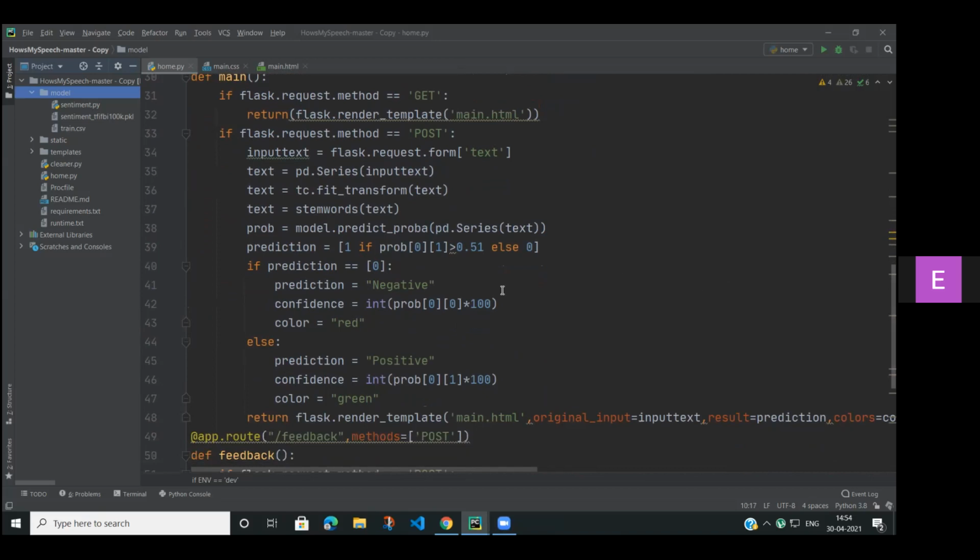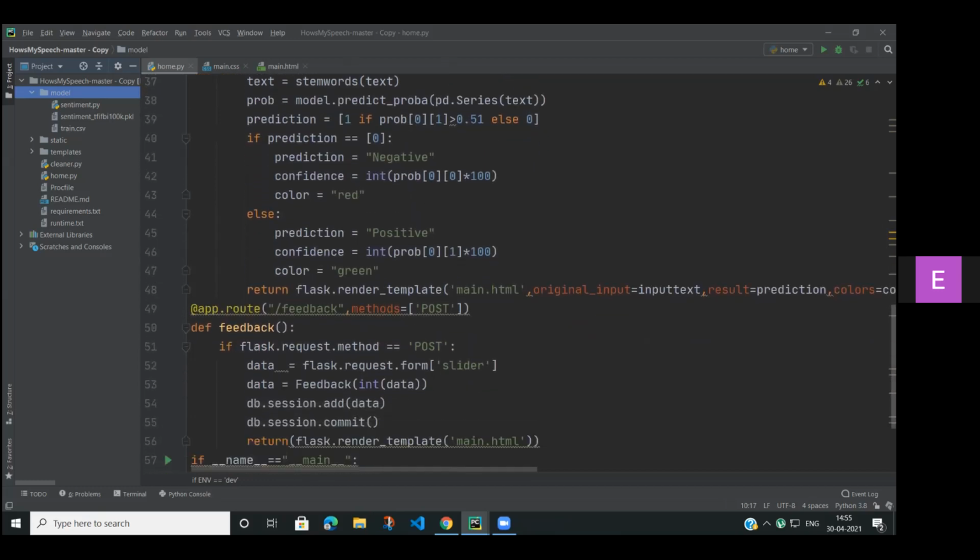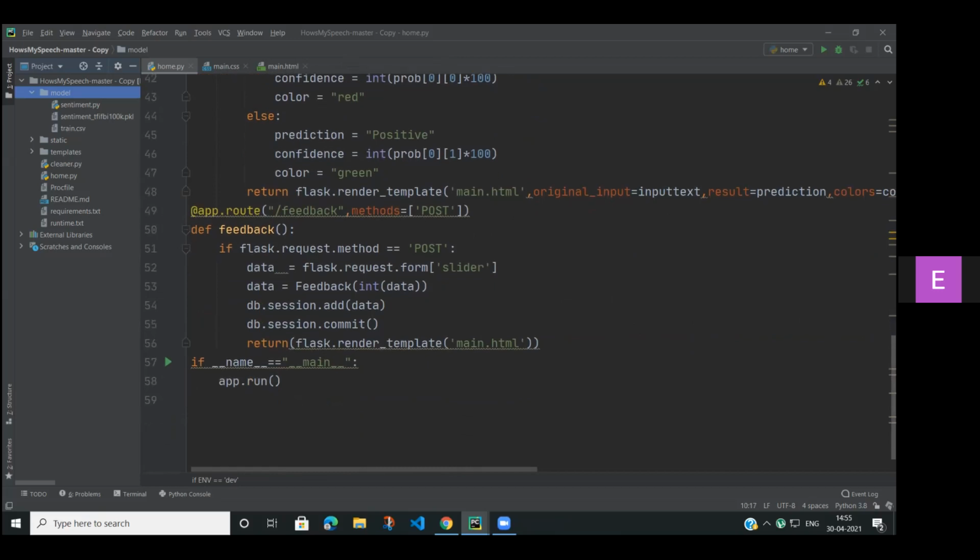If the prediction is equal to 0, then it is a negative prediction, and the confidence is equal to int of probability 0 of 0 into 100, and the color in which it is displayed is red. If the prediction is not 0, then obviously it is a positive prediction, and the confidence is 0 1 into 100, and the way it is printed is in green in color. And here we are returning the output with the help of Flask.